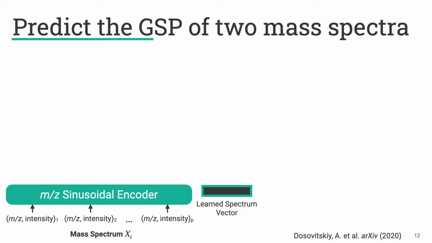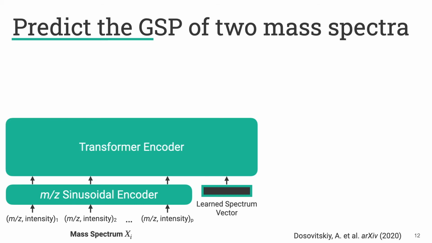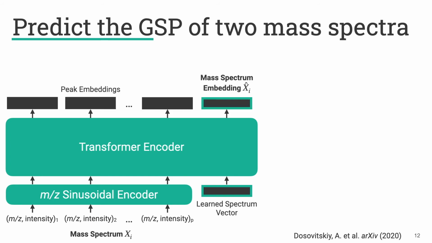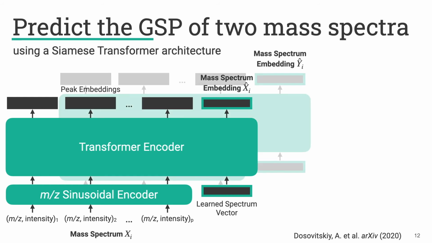Then we also add a learned spectrum vector, which is learned during model training, and it's what will eventually define how our spectrum is represented as a whole. These go again through the transformer encoder layers that we talked about, and this will generate a collection of peak embeddings. But critically, from this learned spectrum vector, we'll also get a mass spectrum embedding, which is what we want to use downstream. The way that we learn to predict the GSP is using a Siamese transformer architecture. So we have another copy of this same network with shared weights, where we embed a different spectrum.